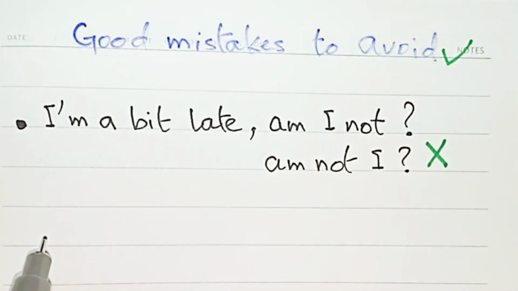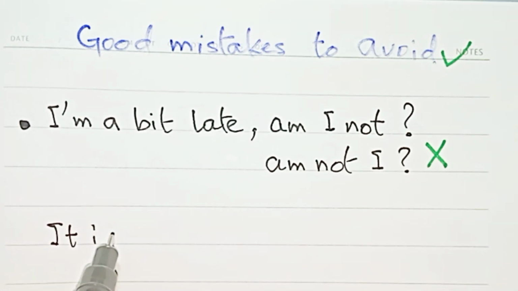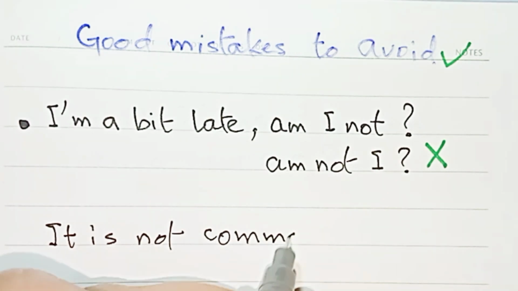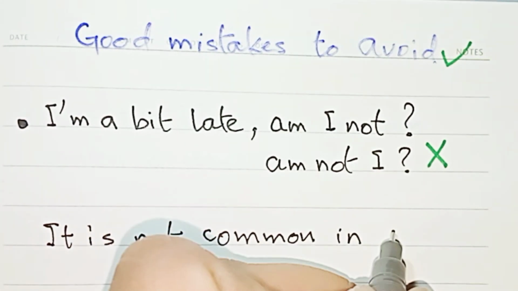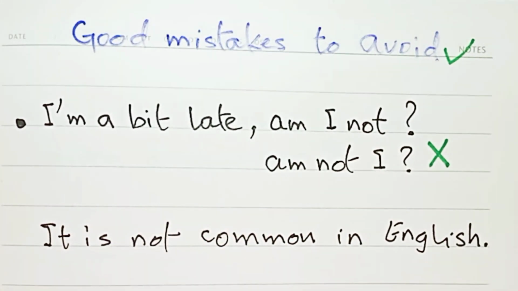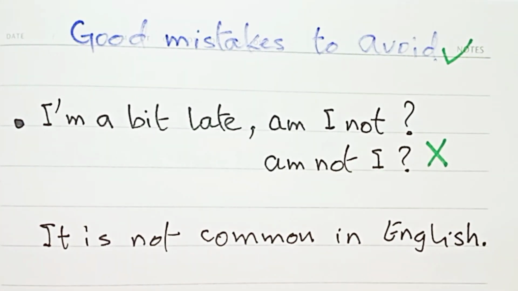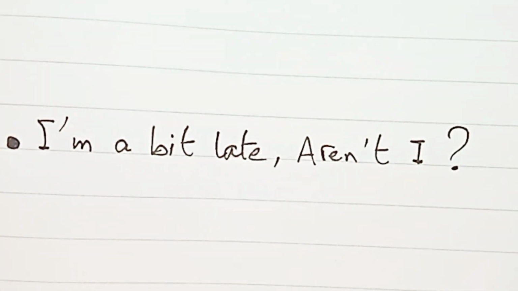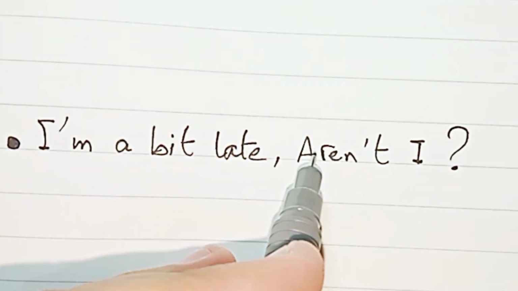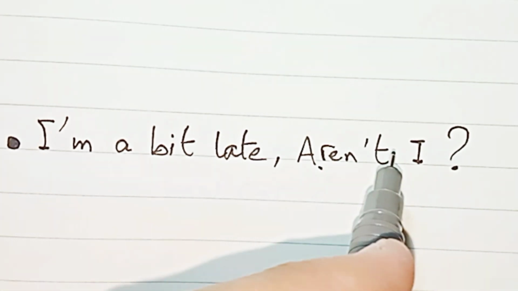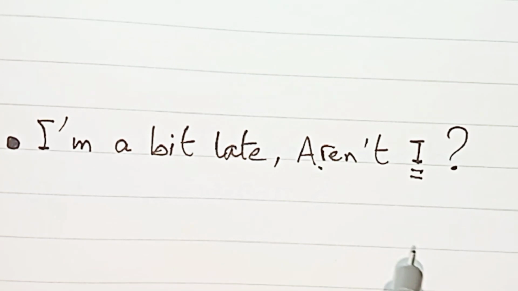Okay? So it is not common in English. So what's the common one? The common one is I'm a bit late, aren't I? Sounds weird, right? How's that possible? Are is with plural. You, we, they. So why are we using it with I?